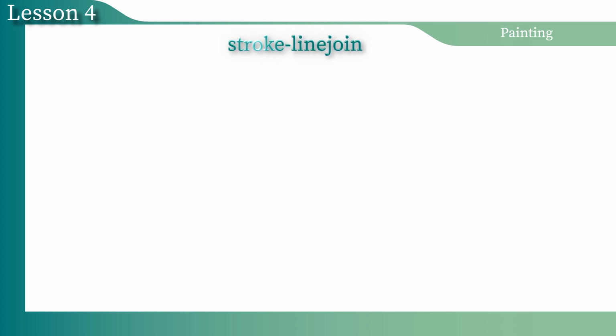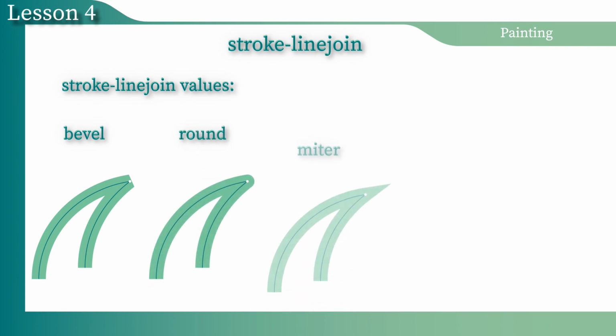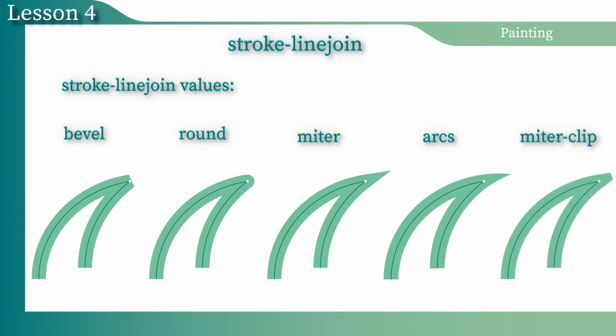The stroke-linejoin property defines the shape of the stroke that is used in the corners of the path or basic shapes. The stroke-linejoin property accepts five different values. These are miter, miter-clip, round, bevel, and arcs. A bevel value indicates that a bevel angle is used to join the segments of the path. A round value indicates that a rounded corner is used to join the segments of the path. The radius of the semicircle is half of the stroke width.